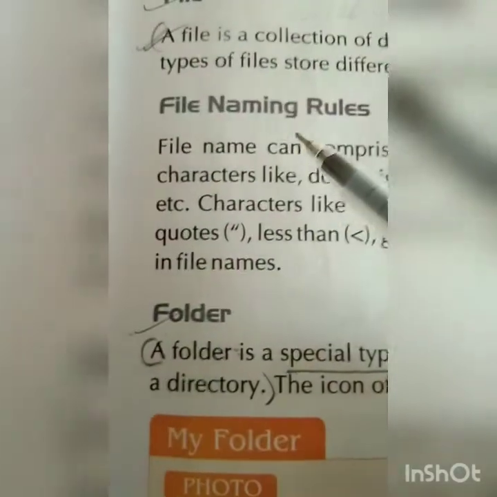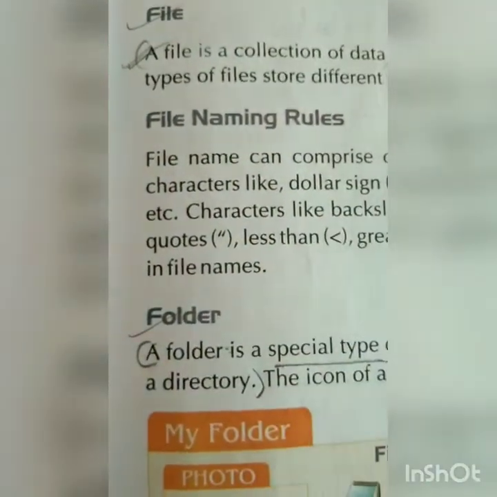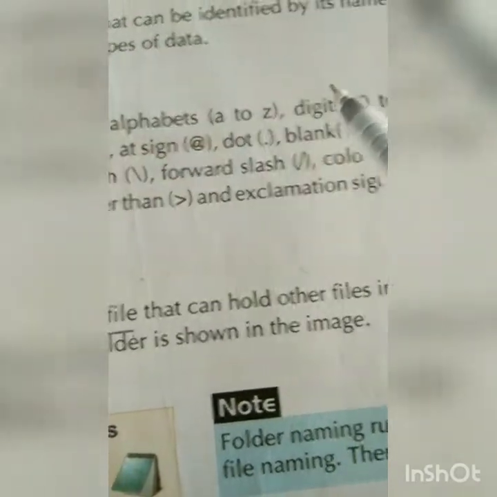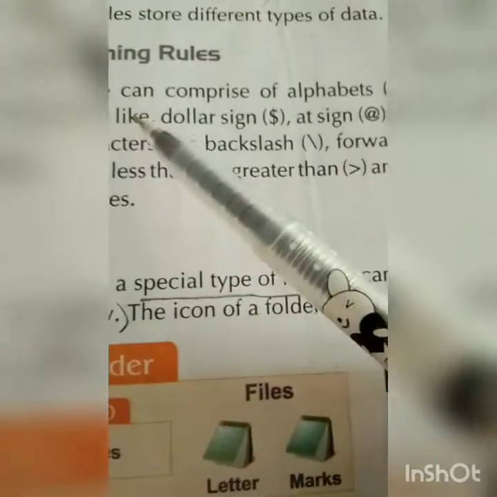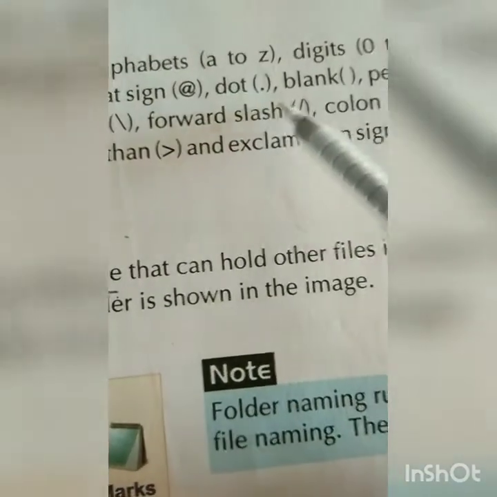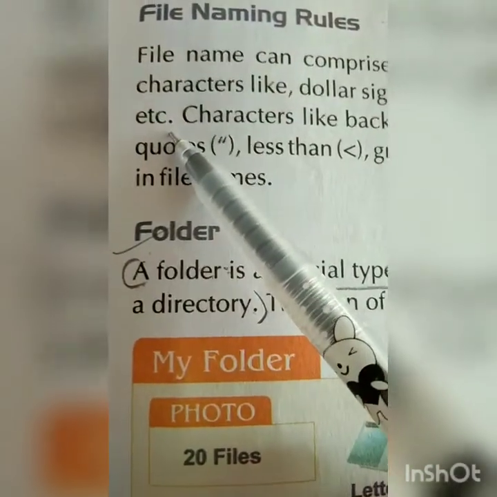Now, file naming rules. What are the rules we have to follow to give a name to a file? First of all, a file name can comprise alphabets A to Z. From A to Z any letter you can take, and any digit from 0 to 9, and special characters like the $ sign, @, dot, blank, which means just giving a space, the % sign, and so many other special characters, etc.